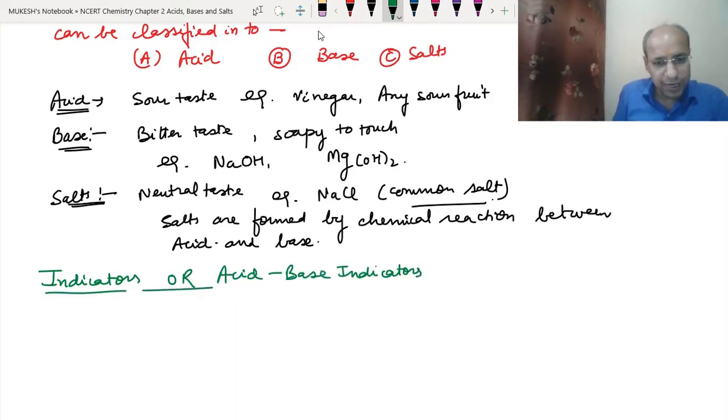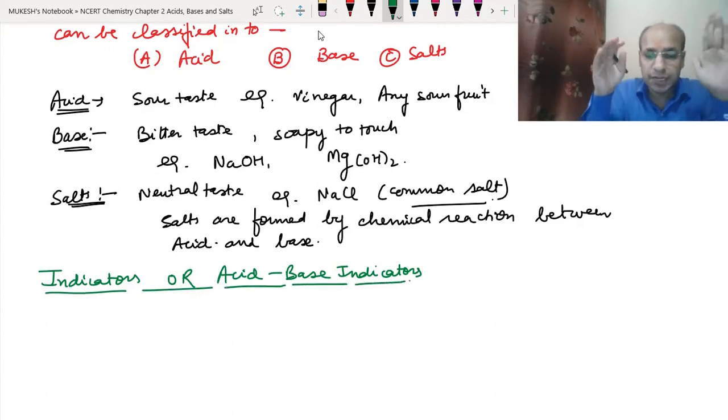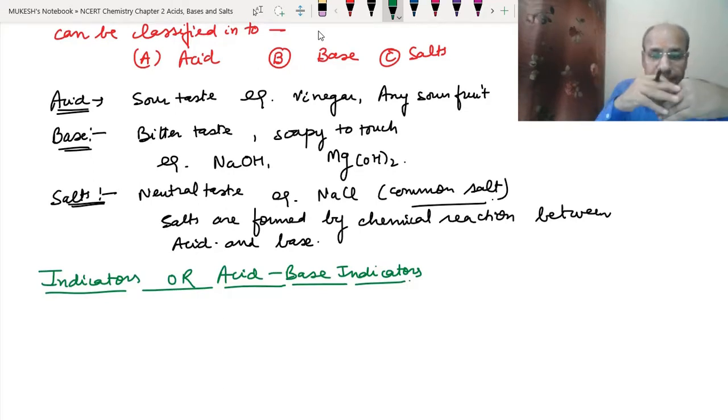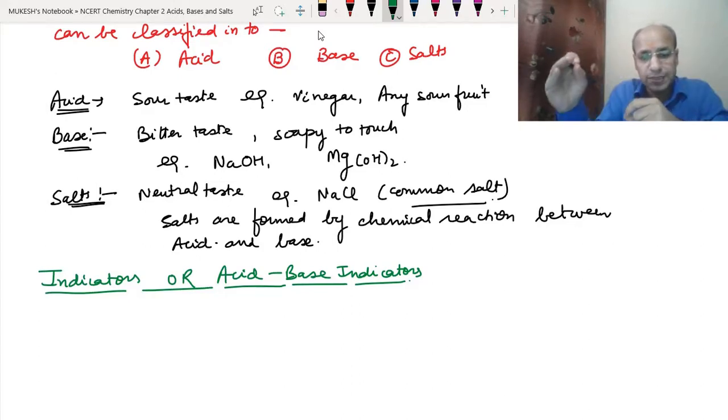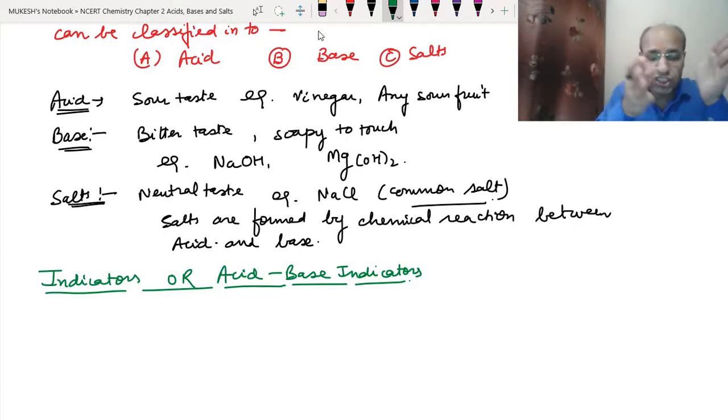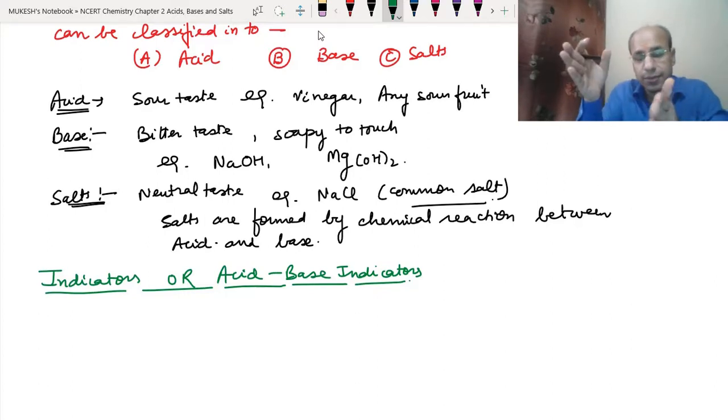See, indicator means anything which indicates the happening or being of something. Here the acid base indicator means some chemicals, some compounds which, when put into acid and base, give different colors. When we put them into acid, their color will be different. When we put them into base, their color will be different. So by the change of color, we recognize whether it is an acid or a base. That is called the acid base indicator.